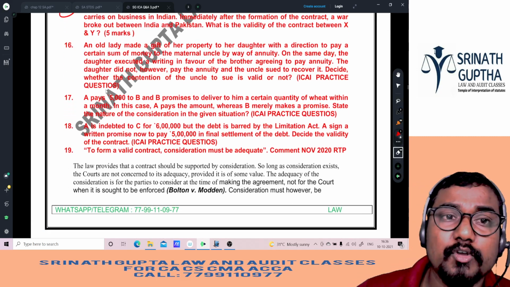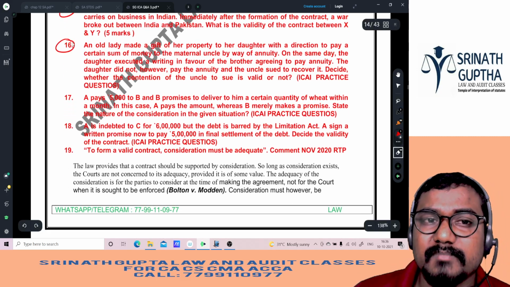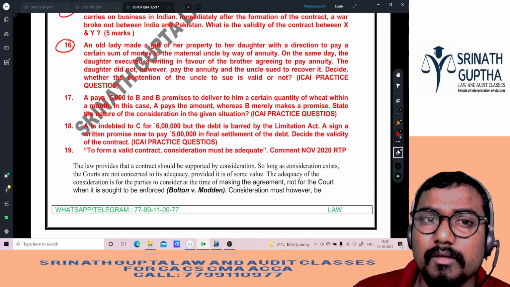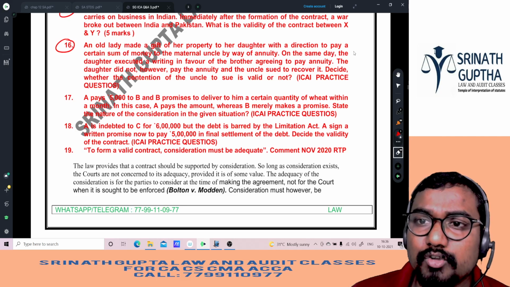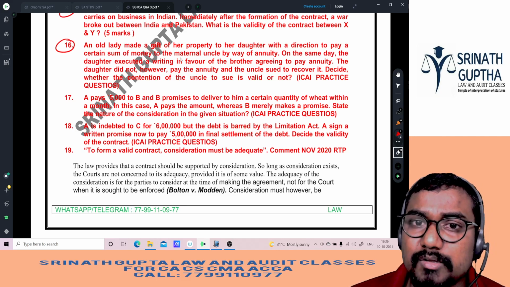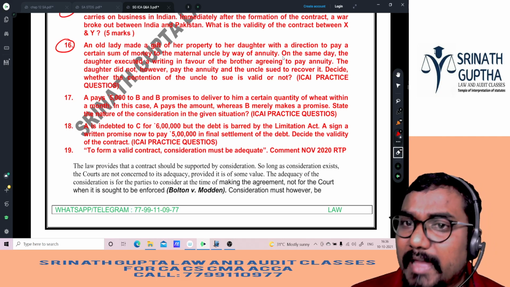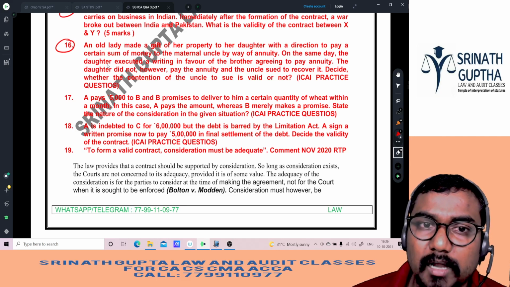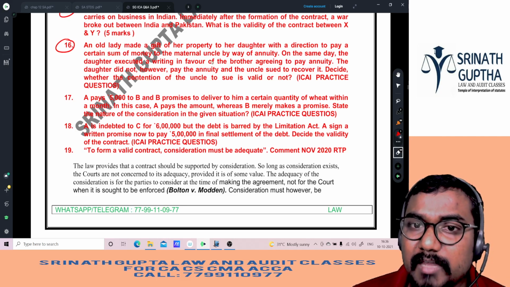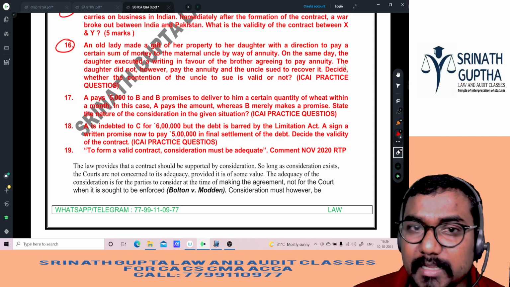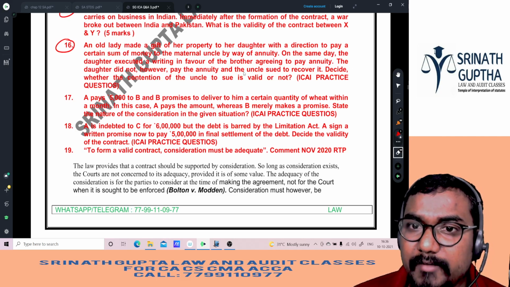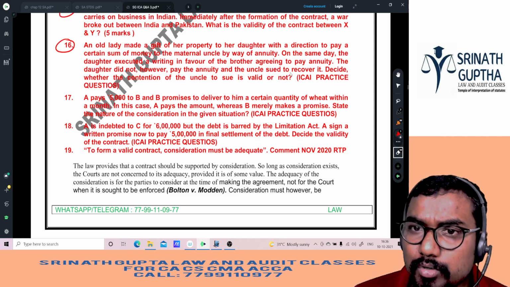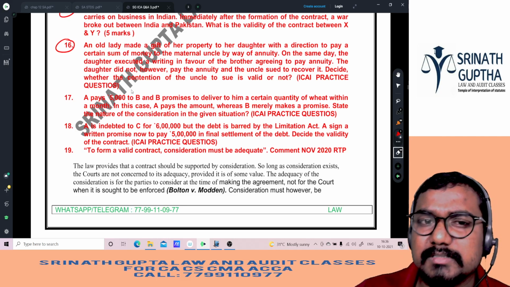Next question. Same question, beta. Chinnaya vs Ramaya, nearly the 6th time. An old lady made a gift of her property to her daughter with a direction to pay a certain sum of money to the maternal uncle by way of annuity. On the same day, the daughter executed in writing in favor of her brother agreeing to pay the annuity. The daughter did not, however, pay the annuity to the uncle. Should he be able to recover it? Decide. So the same question was asked.